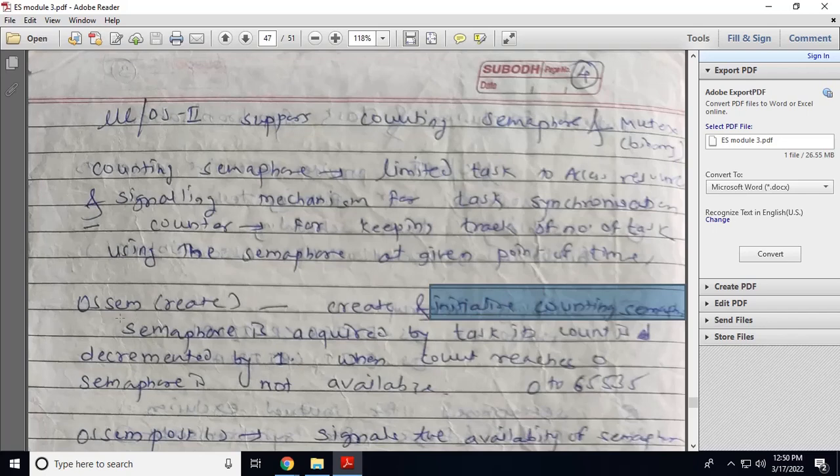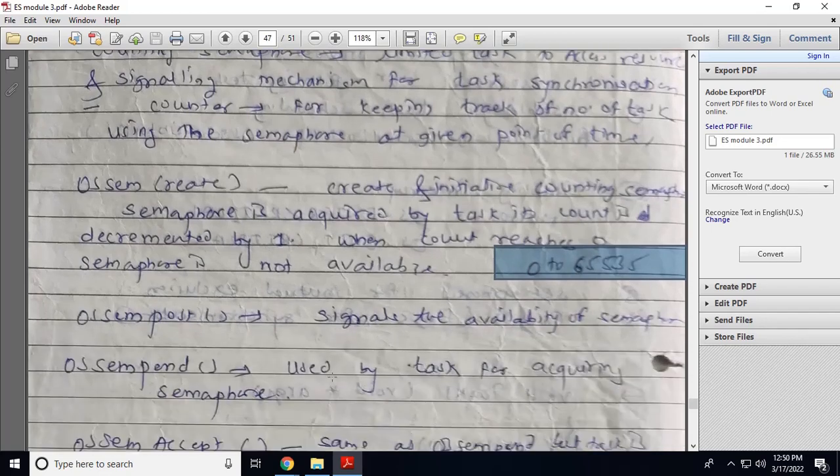When the semaphore is acquired by a task, its count is decremented by 1. When the count reaches 0, the semaphore is not available. So OS semaphore create will create and initialize a counting semaphore. Basically the count is 0 to 65535.